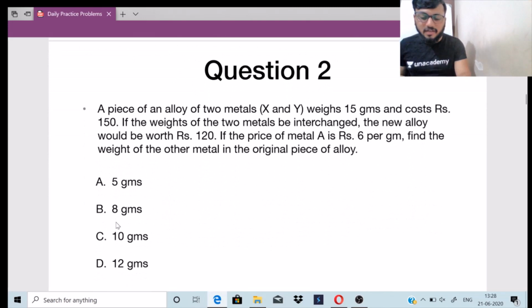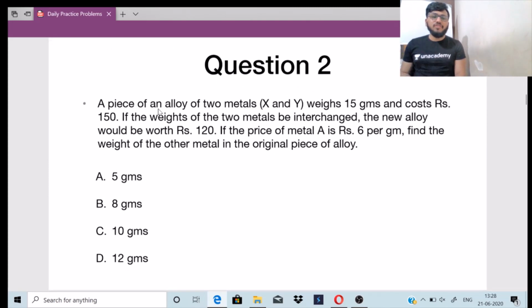Let's move on to the second one. A piece of an alloy of two metals X and Y weighs 15 grams and costs rupees 150. If the weights of the two metals are interchanged, the new alloy would be worth rupees 120. If the price of metal X is rupees 6 per gram, find the weight of the other metal in the original piece of alloy.